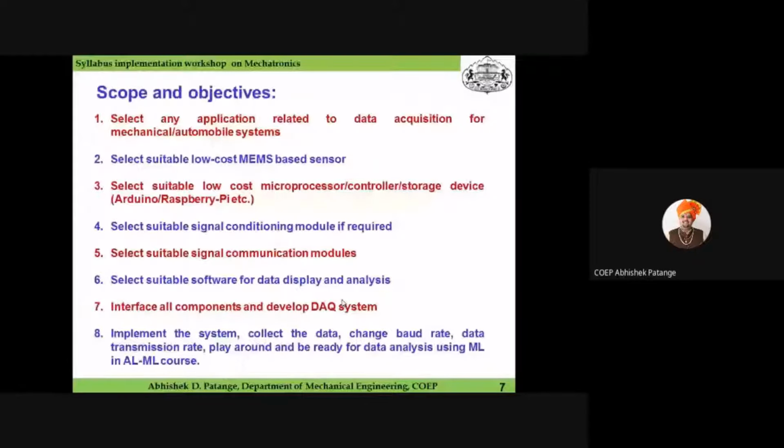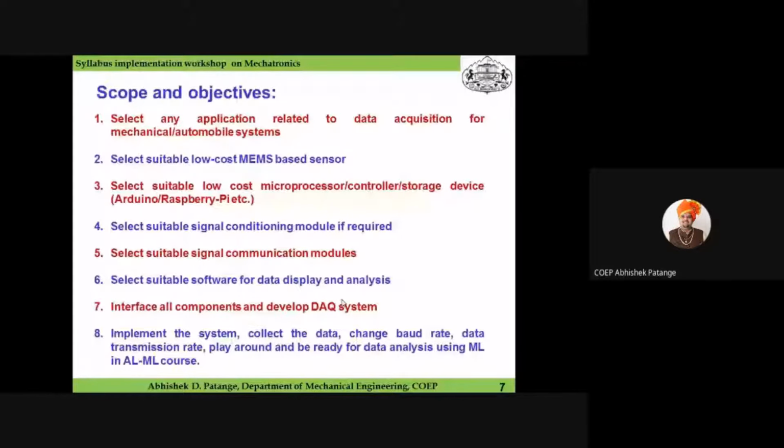Then the second objective will be to select a suitable low cost sensor, preferably a MEMS based sensor. Third will be to select a suitable low cost microprocessor, controller and storage device. Maybe you can go for selection of Arduino or Raspberry Pi according to your requirement. The fourth one will be selection of a suitable signal conditioning module if required.